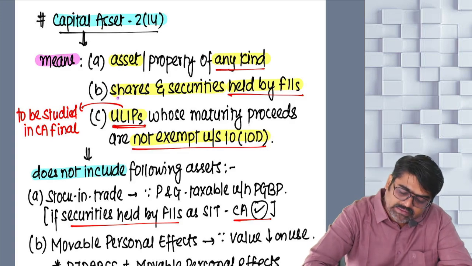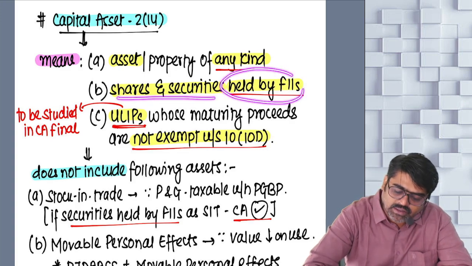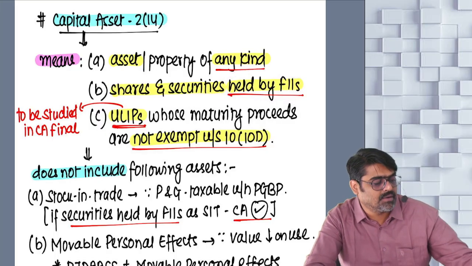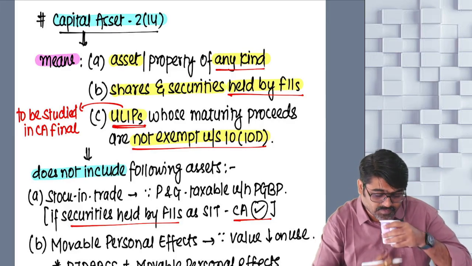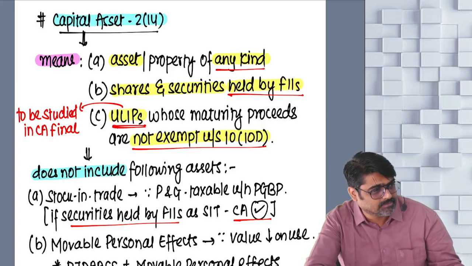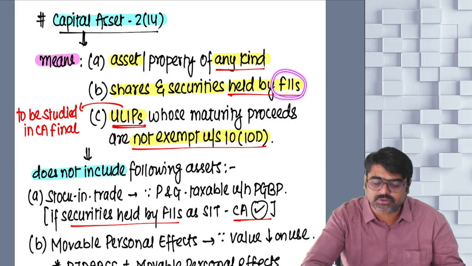Number one, shares and securities held by FIIs. You know FIIs, meaning of FIIs? What is FII? Foreign institutional investor. Okay, so what are foreign institutional investors?